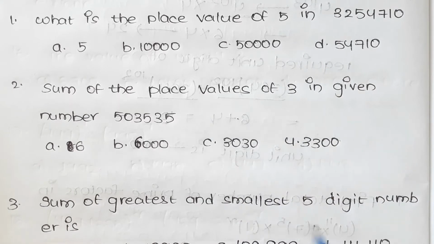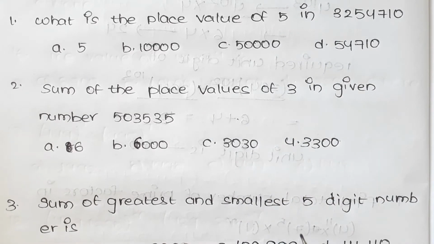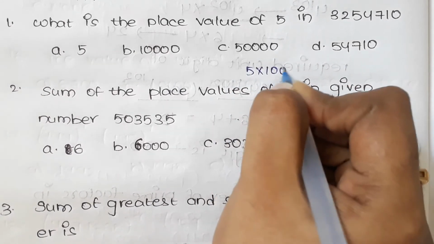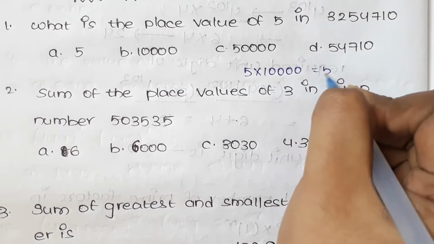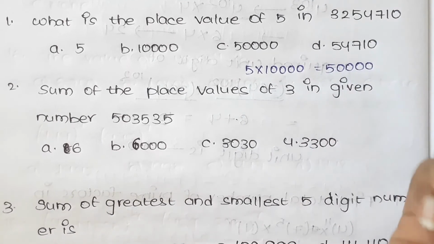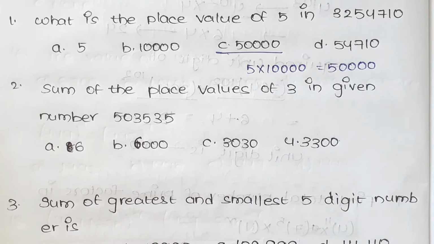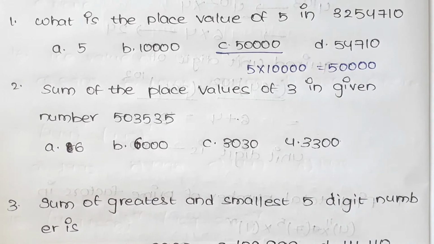And here 5 is present in the 10,000 place, and we can write it as 5 into 10,000. So the place value of 5 is 50,000. That is C. 50,000 is the answer.